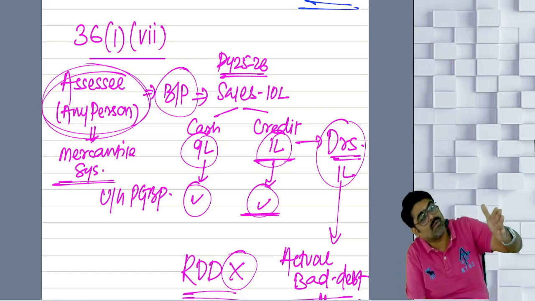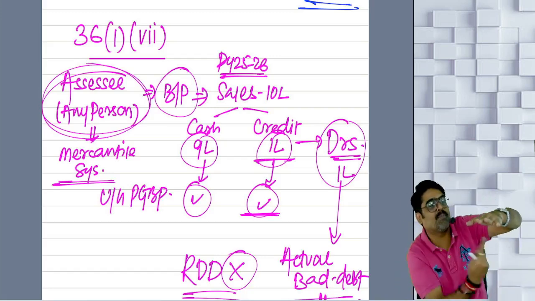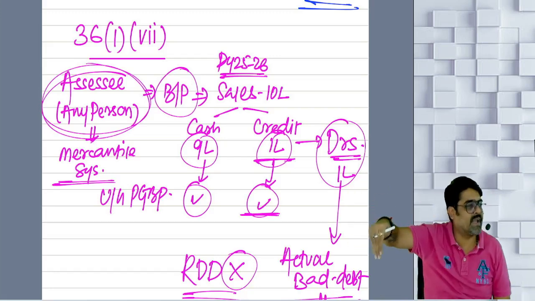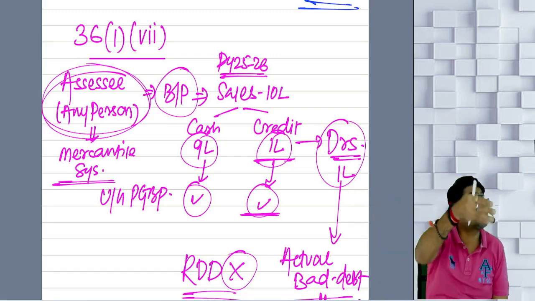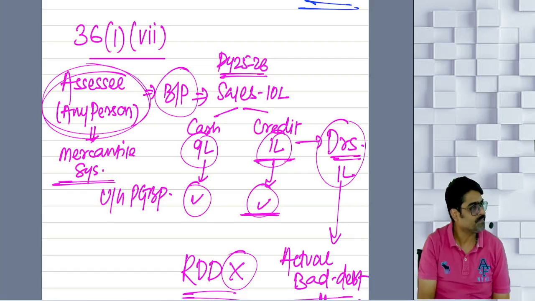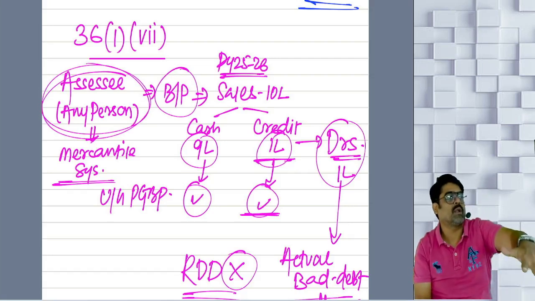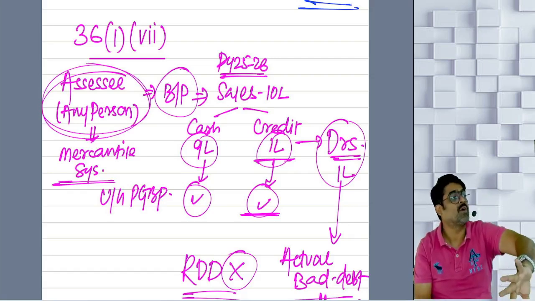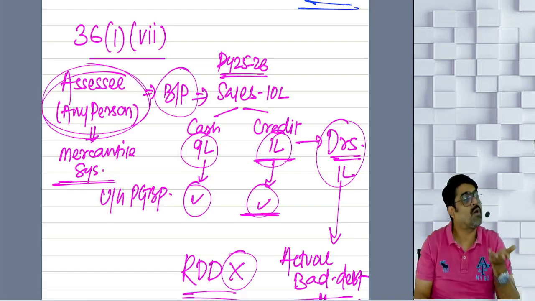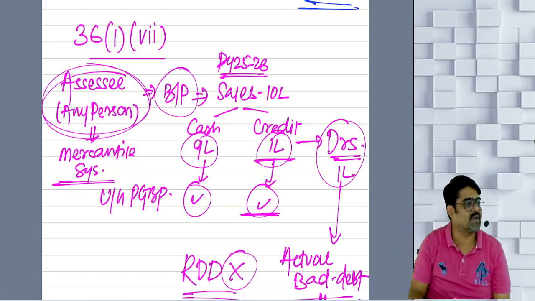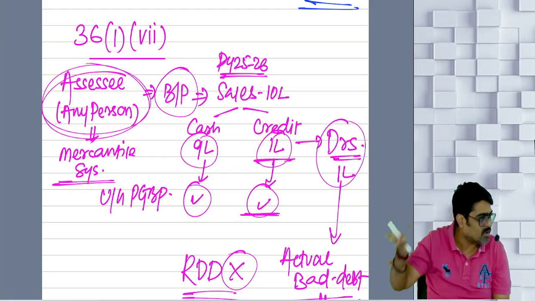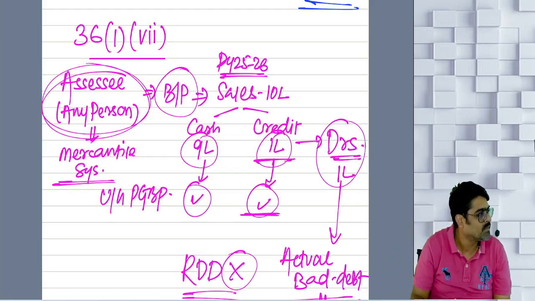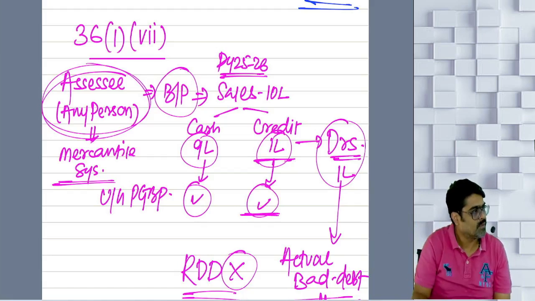If the bad debt was allowed as a deduction, then whatever recovery happens out of this bad debt later on, only that will be treated as your deemed PGBP income. If the bad debt was not allowed as a deduction, meaning it is already taxed, and now out of this bad debt the recovery is done, again don't charge it as your deemed PGBP income. So bad debt recovery will be taxable as deemed PGBP income.